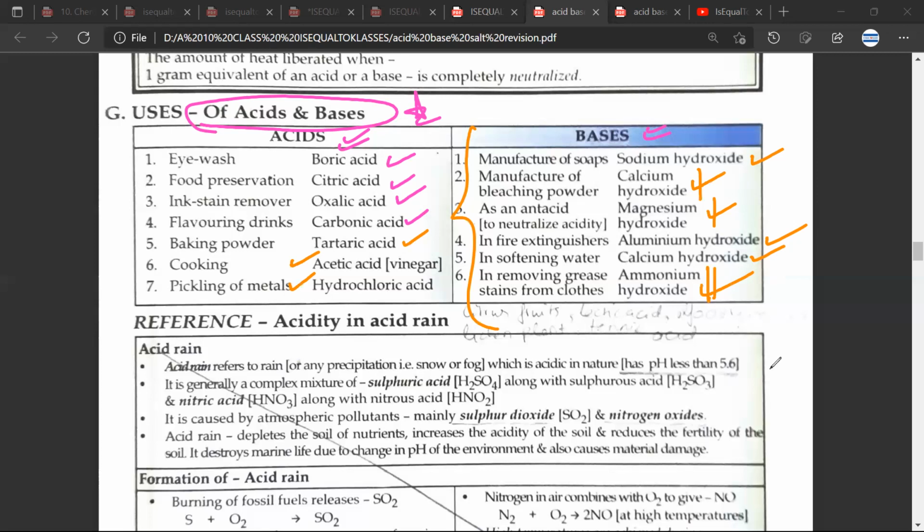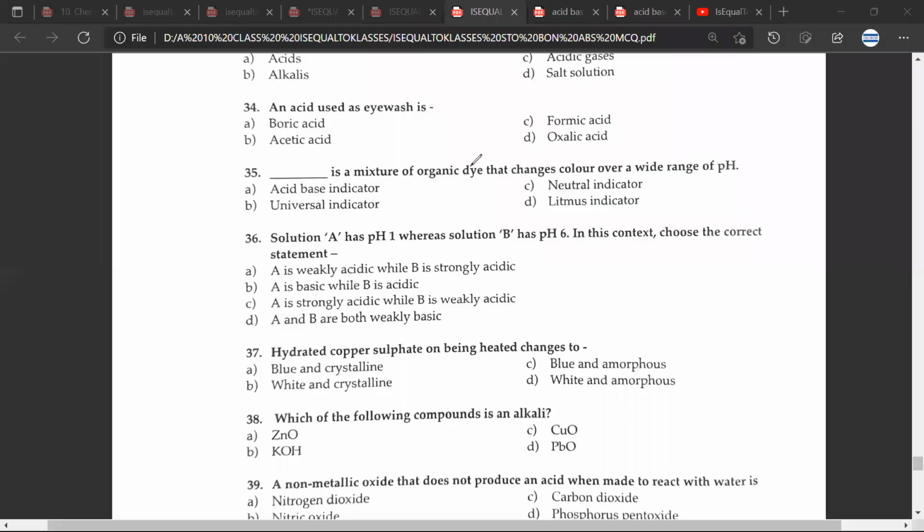Great, Mr. CB. Question number 35. The answer would be B for boy, universal indicator. Yes. 36th question, C for cat.